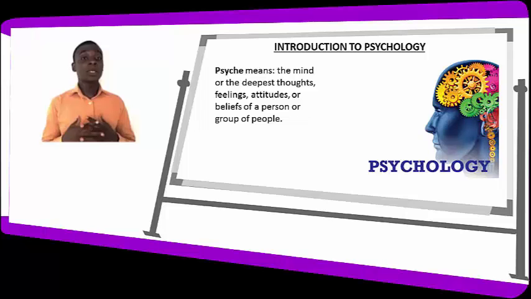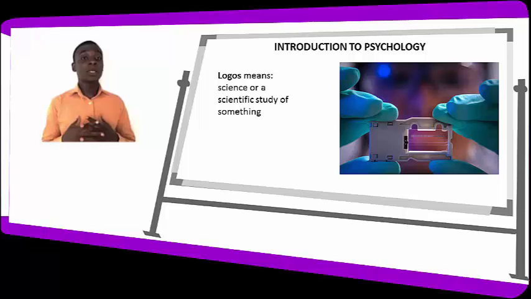Then logos means a science or scientific study of something. So psyche and logos are the two Greek words that come together to make up the word psychology.